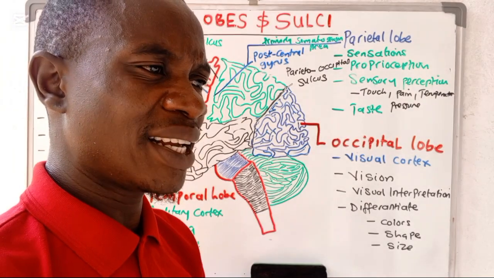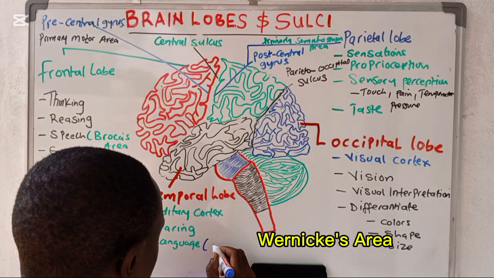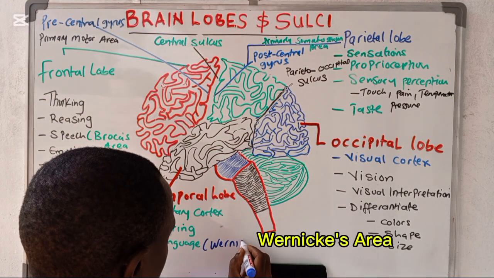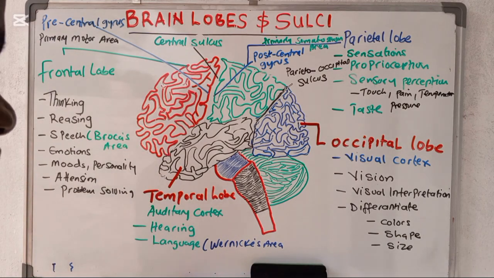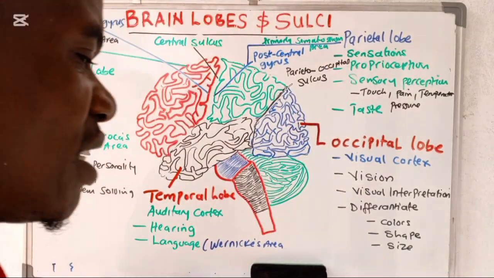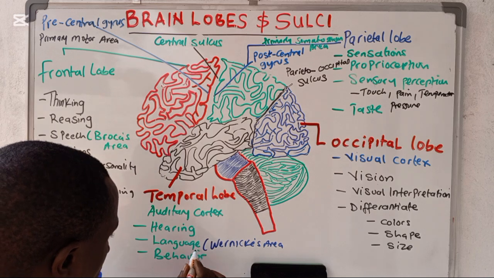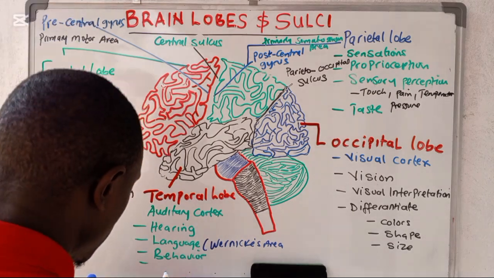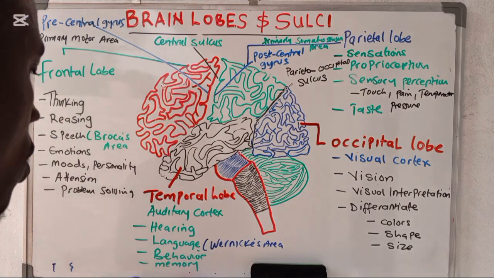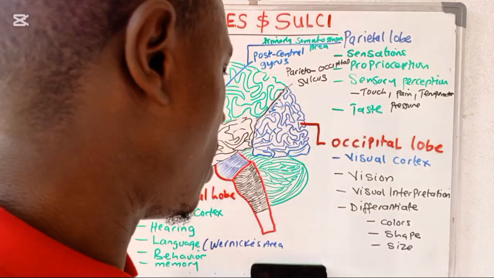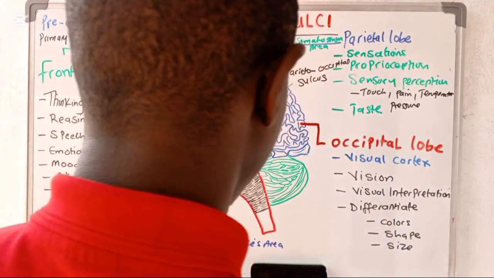Language understanding is also part of the temporal lobe, and it is in another area called Wernicke's area. The Wernicke's area is responsible for language interpretation and language understanding. The last one is memory. Memory is also part of the temporal lobe, both short and long-term memory. So we realize that this lobe also plays a very important role.